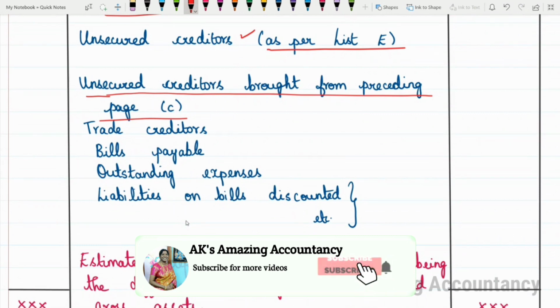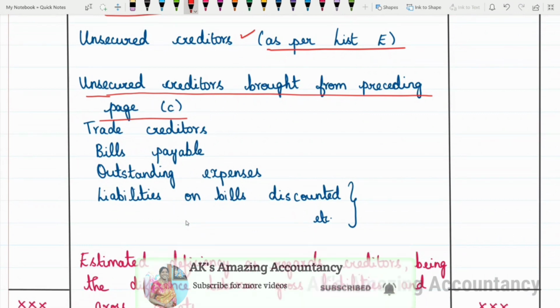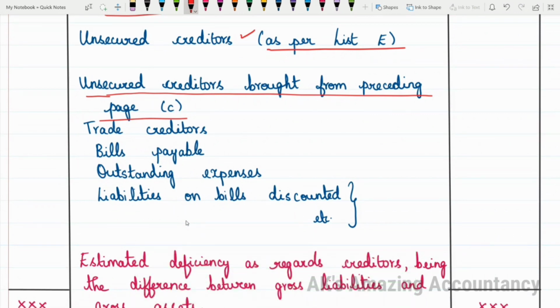So this is that amount: unsecured creditors brought from preceding page. Whatever you have in column C will come here. Then if you have any trade creditors, that will come; bills payable if any will come; outstanding expenses if any will come; liabilities on bills discounted, if given in the problem, will come. All this put together will be regarded as unsecured creditors.